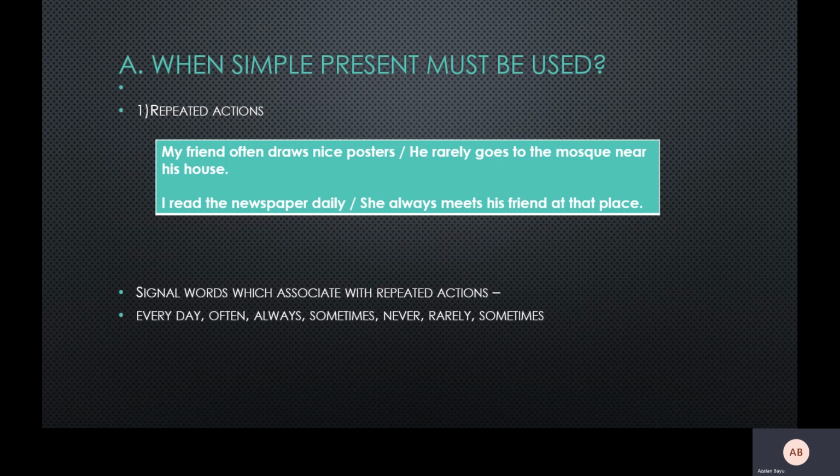So the words that show it is a repeated action, for example often, rarely, daily, or always, show this action happens in the routine of your life. It may happen every day. So the signal word is very important. We associate it with the repeated action: every day, sometimes, never, rarely, often, and so on. Just focus on that. When you see these signal words, it shows that you have to use simple present tense.